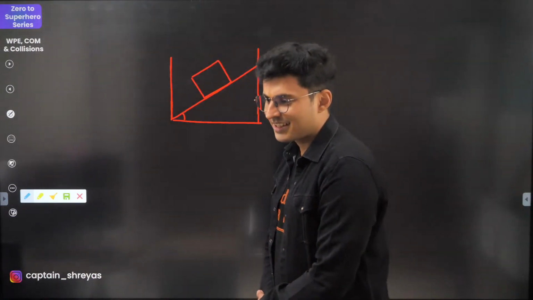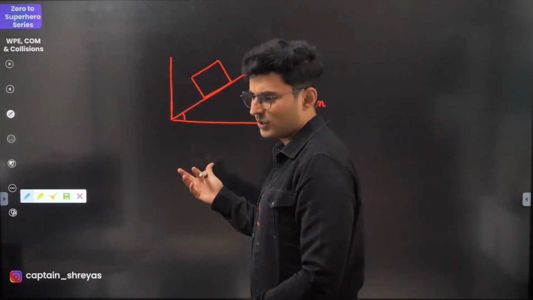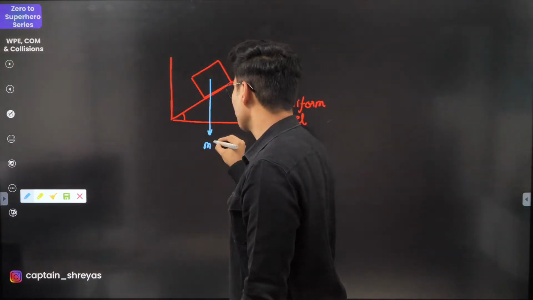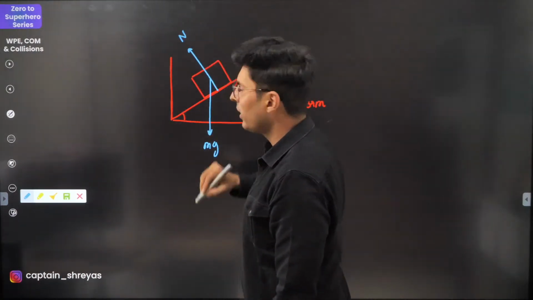Okay, so guys, friction, gravitation, that's all. Mg cos theta is just one component. There are many forces. One is obviously mg. Yes, there will be normal. Do not forget that.